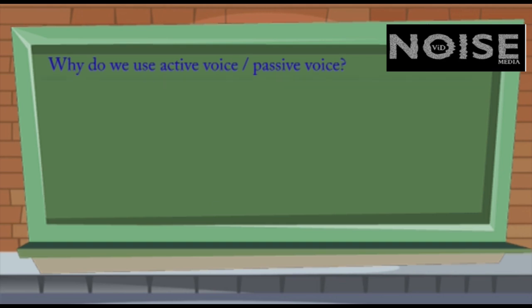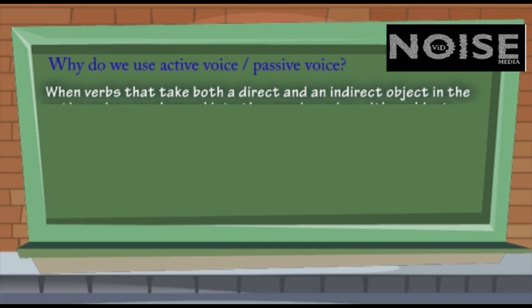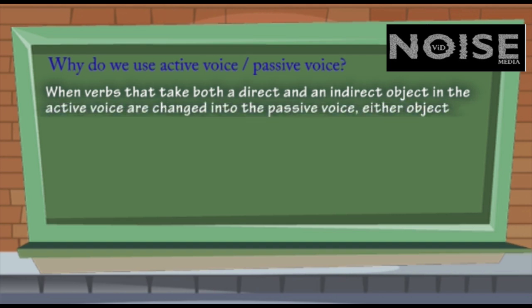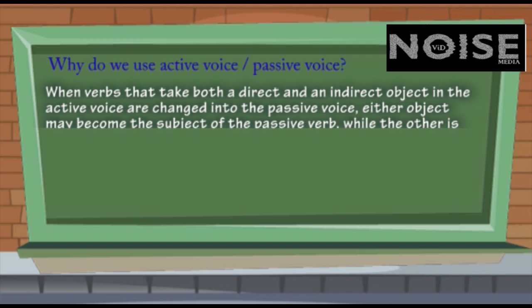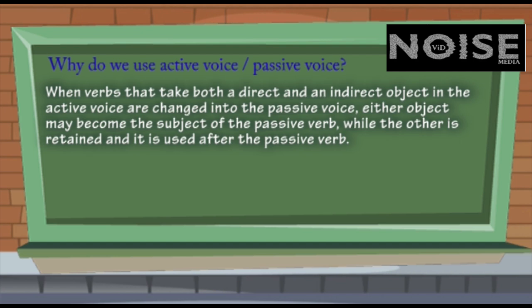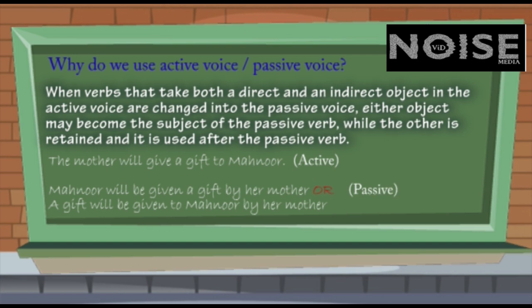When verbs that take both a direct and an indirect object in the active voice are changed into the passive voice, either object may become the subject of the passive verb, while the other is retained and used after the passive form. For example, the mother will give a gift to Mahnur. It has two possibilities in the passive voice.